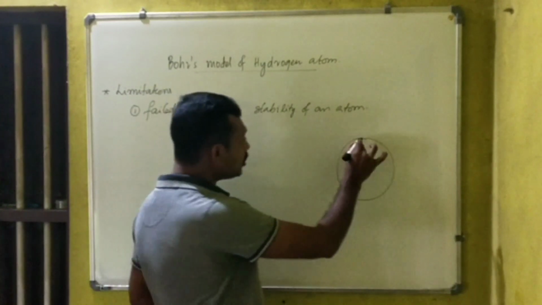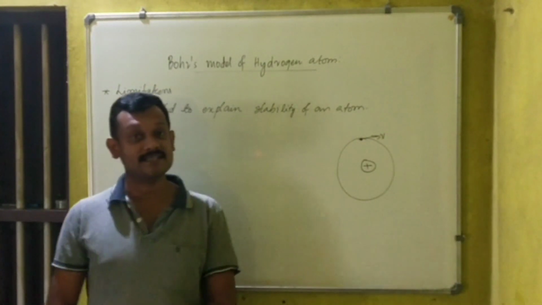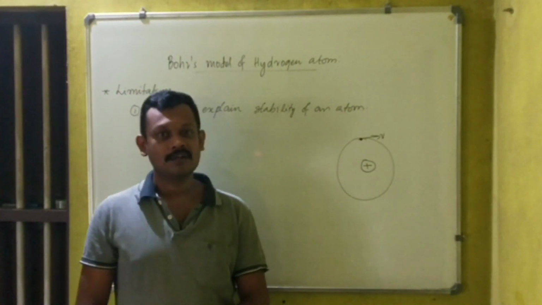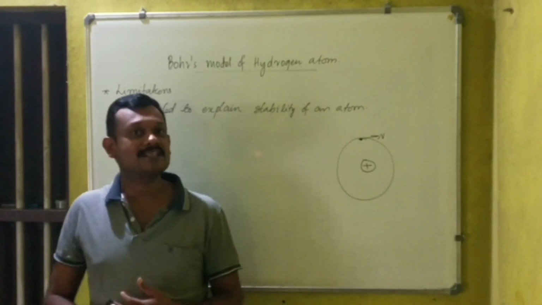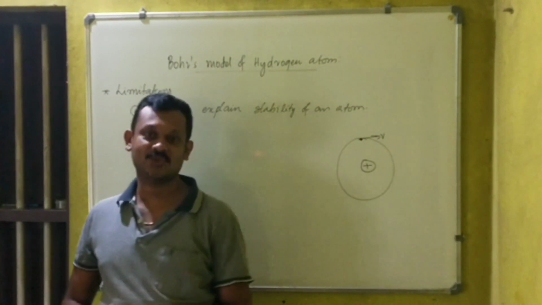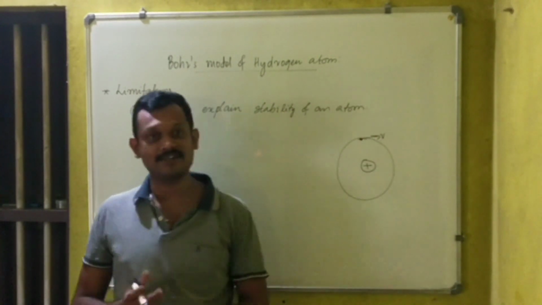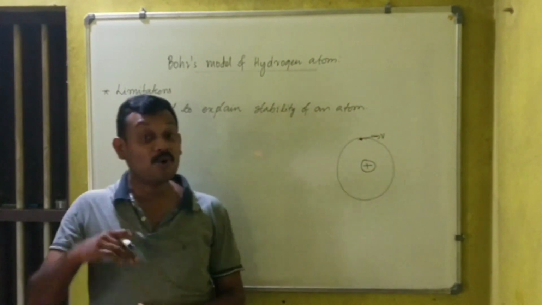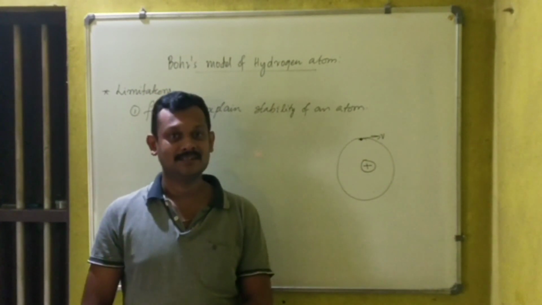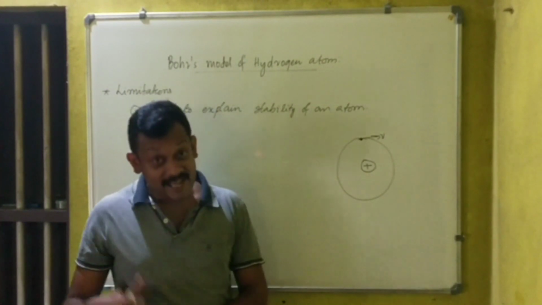When electrons are revolving around the nucleus, it experiences what is called a centripetal acceleration. That means this electron is now an accelerated charge. According to Maxwell's hypothesis, an accelerated charge will radiate energy.